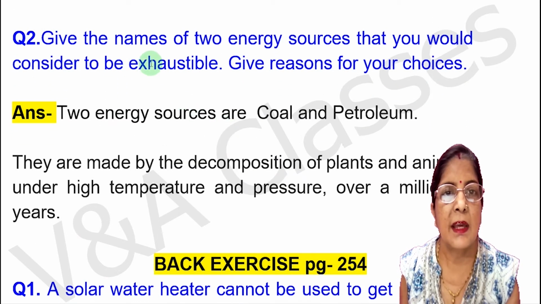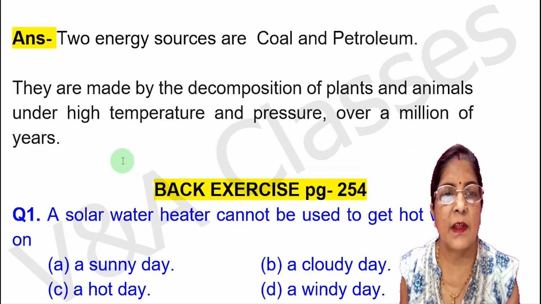Now next question, give the names of two energy sources that you would consider to be exhaustible. Give reasons for your choices. This question is also important. Answer, two energy sources are coal and petroleum. They are made by the decomposition of plants and animals under high temperature and pressure over millions of years.